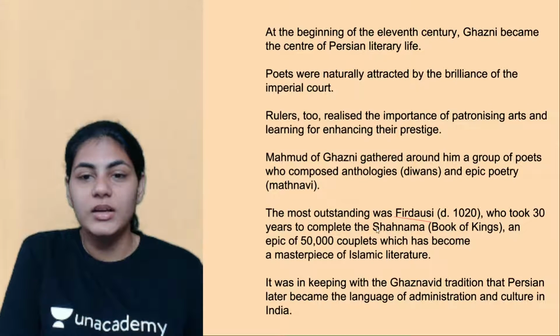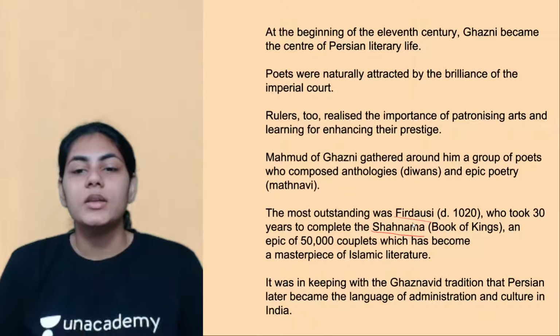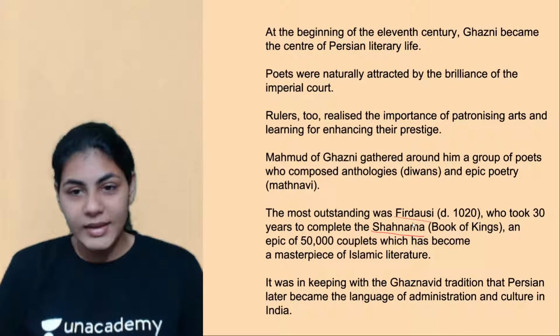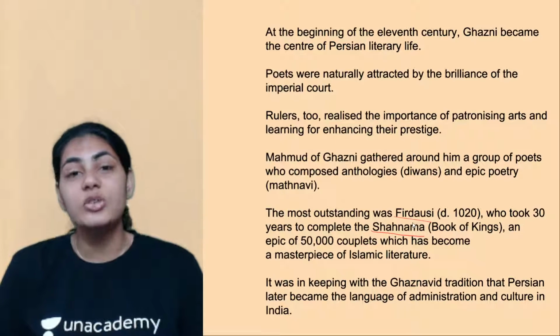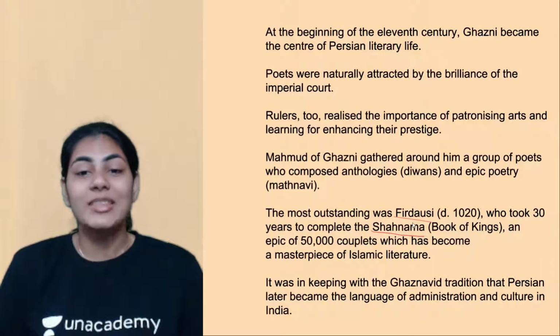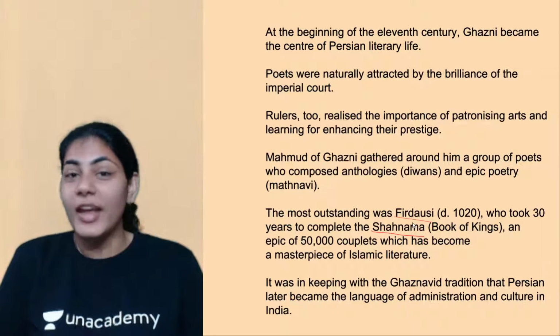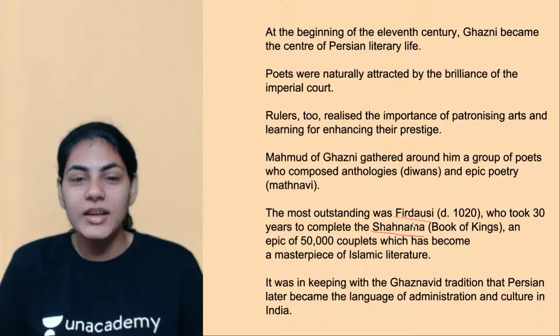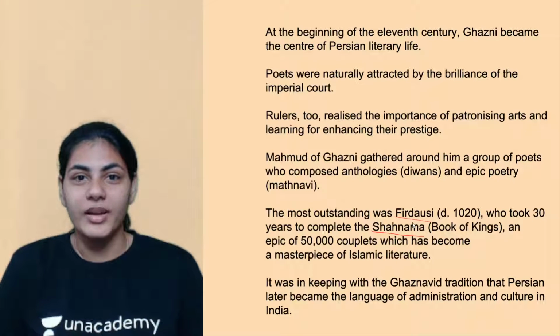The spelling is here. This book of Shahnama had 50,000 couplets, basically 50,000 poems, right? Obviously, if anything has 50,000 couplets, it would be referred to as the masterpiece of Islamic literature, right? And that is exactly what happened in this case as well.